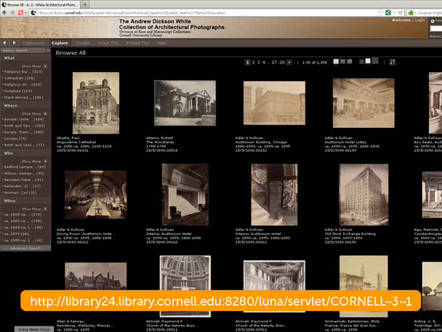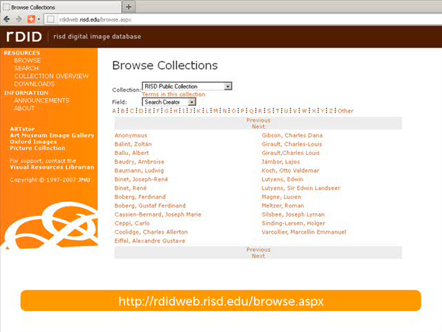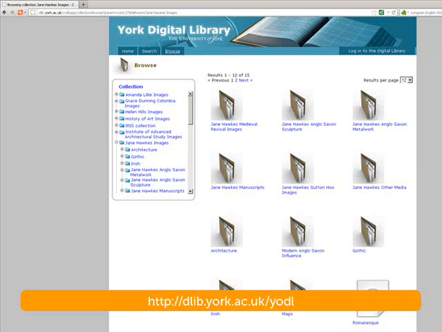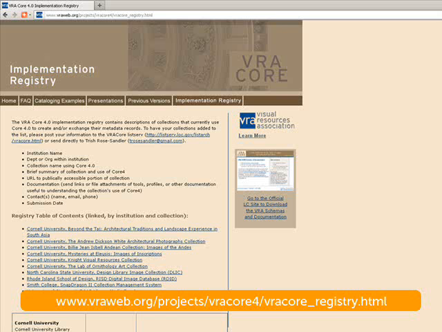For my term project for this class, I've chosen to examine records from 3 digital collections that use the VRA Core metadata scheme. The collections I've chosen to examine for the project are the A.D. White Architectural Photographs Collection from Cornell University, the RISD Public Collection from the Rhode Island School of Design, and the Jane Hawks collection from the York Digital Library at the University of York. I found these collections listed on the VRA Core's implementation registry page.